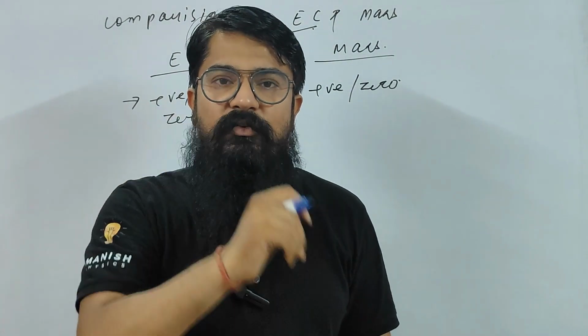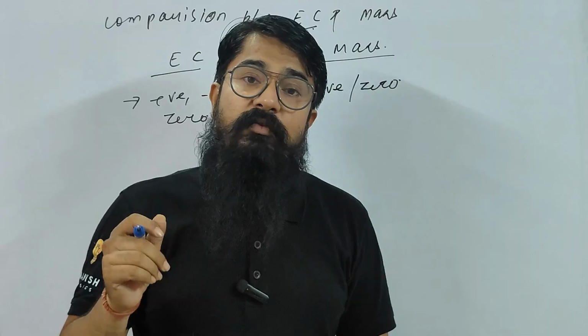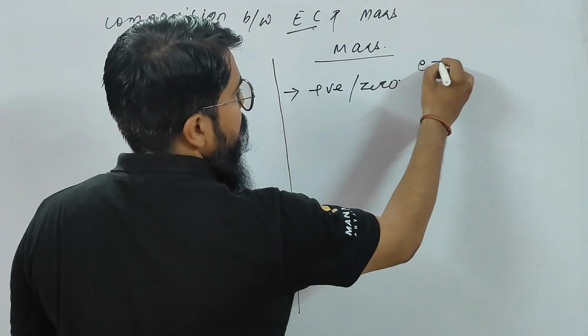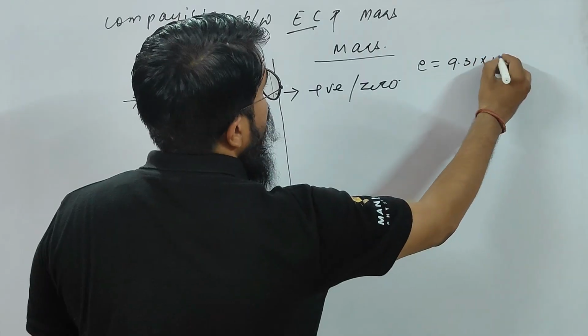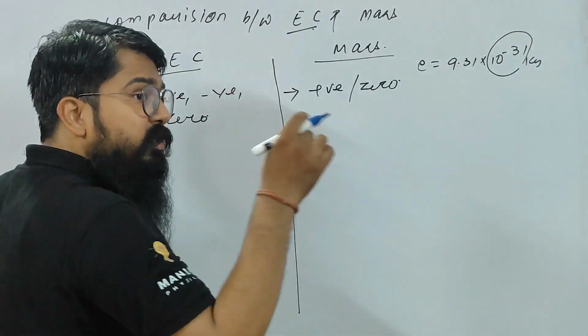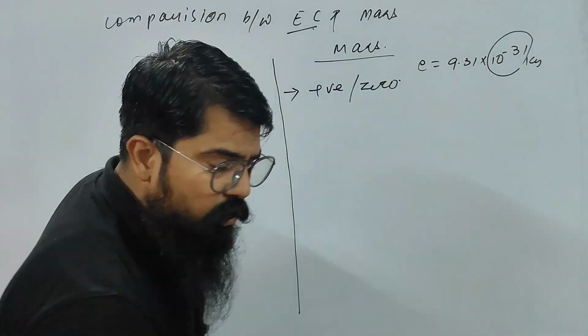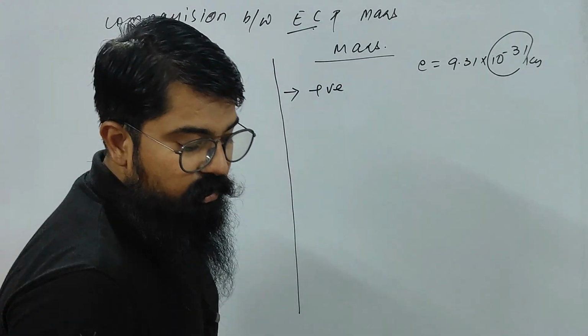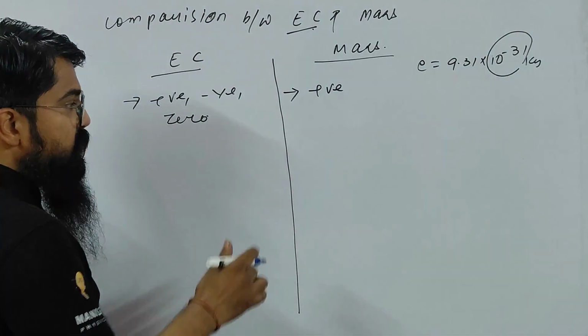For example, the mass of an electron. How much is this? 9.31 into 10 to the power minus 31 kg. If I talk about the electron, children, it has mass 9.31 into 10 to the power minus 31 kg. Still it has some mass. So it's better not to write zero mass. It's always what, children? Positive. Understood?